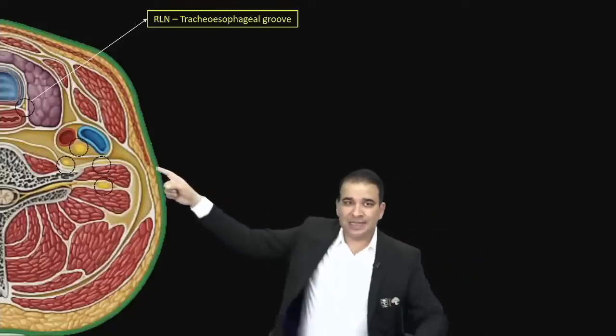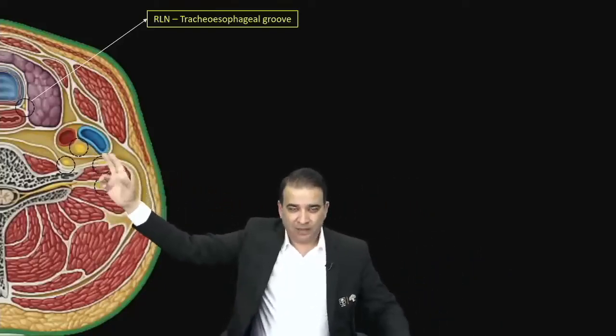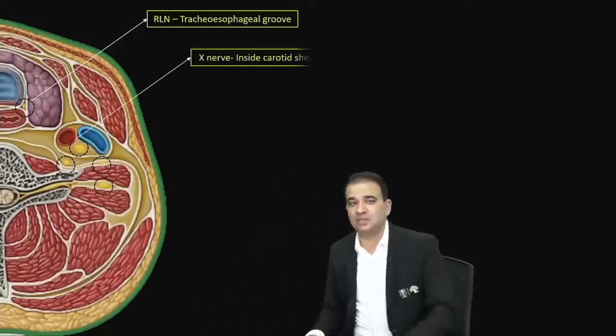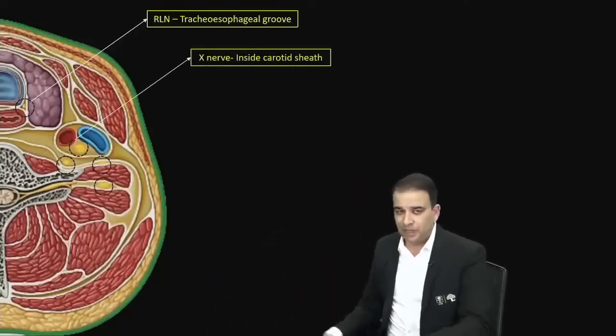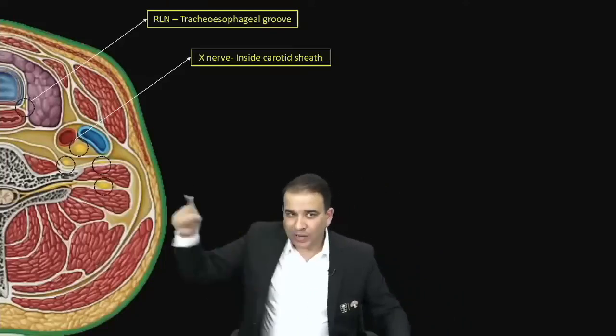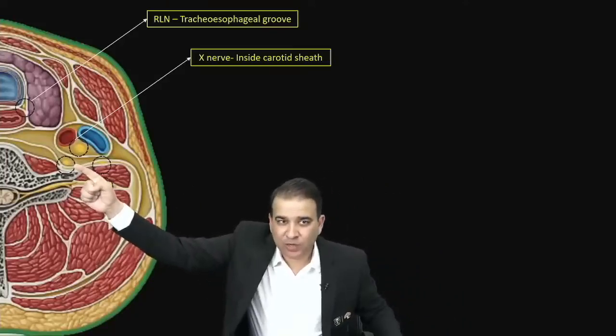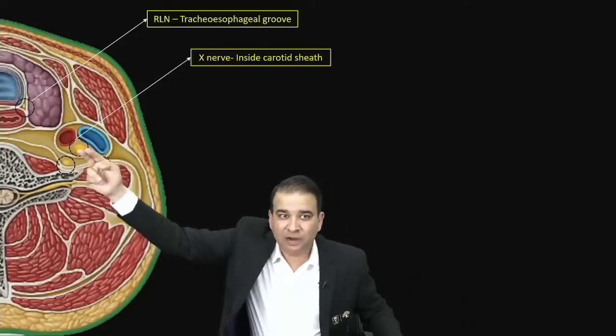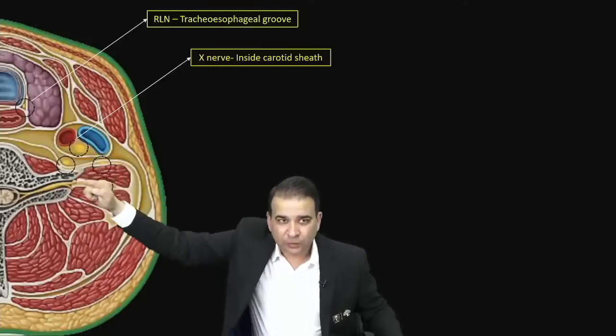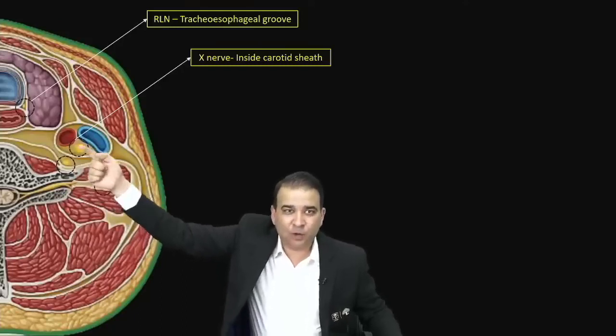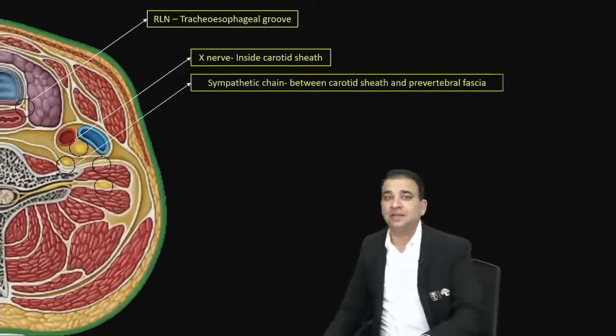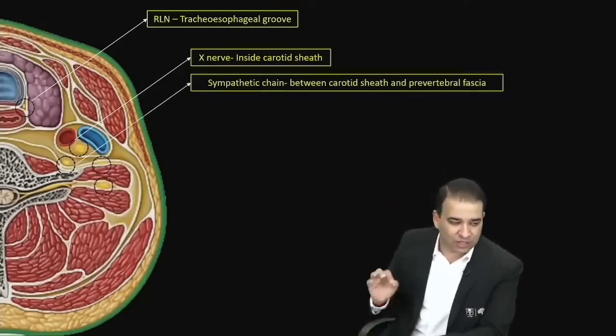The nerve that is present inside the carotid sheath, no question about that, is the vagus nerve, which is one of the image-based questions asked. Vagus nerve is present inside the carotid sheath. Look at the nerve, guys. Now look at that nerve over there, which is present behind the carotid sheath but in front of the prevertebral fascia. So it is in front of the prevertebral fascia but behind the carotid sheath, and that is the sympathetic chain. Sympathetic chain is between the carotid sheath and prevertebral fascia.